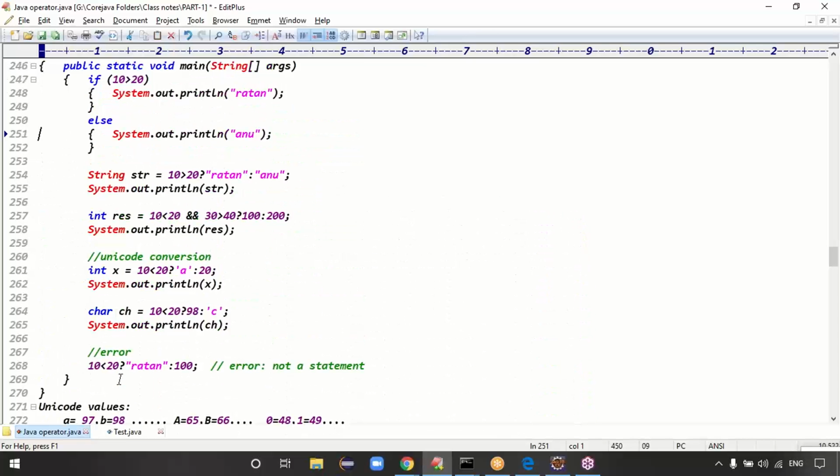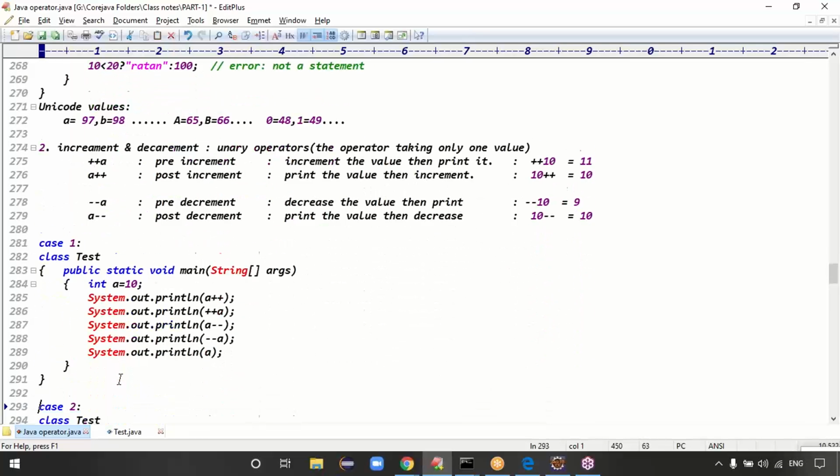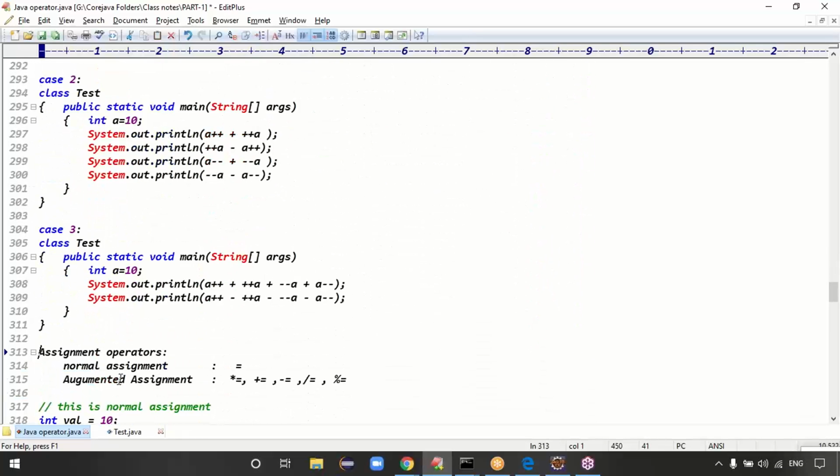Exactly, guys. So we have done two operators. One is the ternary operator. The second is the increment decrement operator. The third is the assignment operator, guys. Assignment operator has a total of two types. One is normal assignment, the second is augmented assignment, right? How many types of assignments in total? Two types, guys.